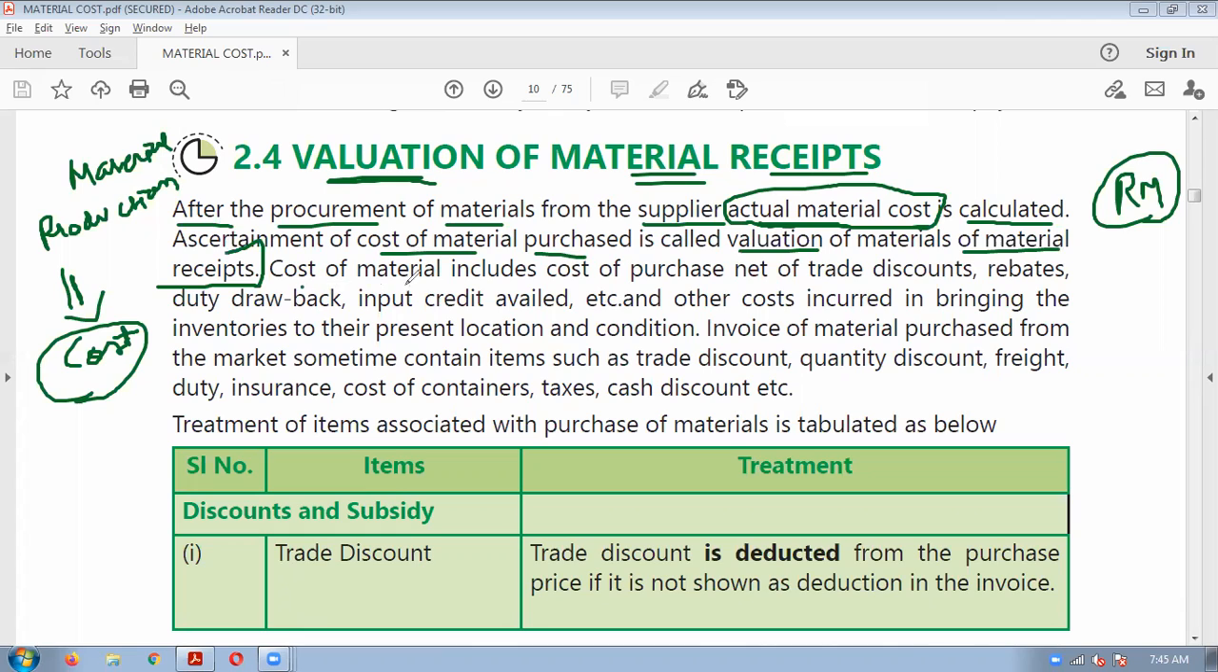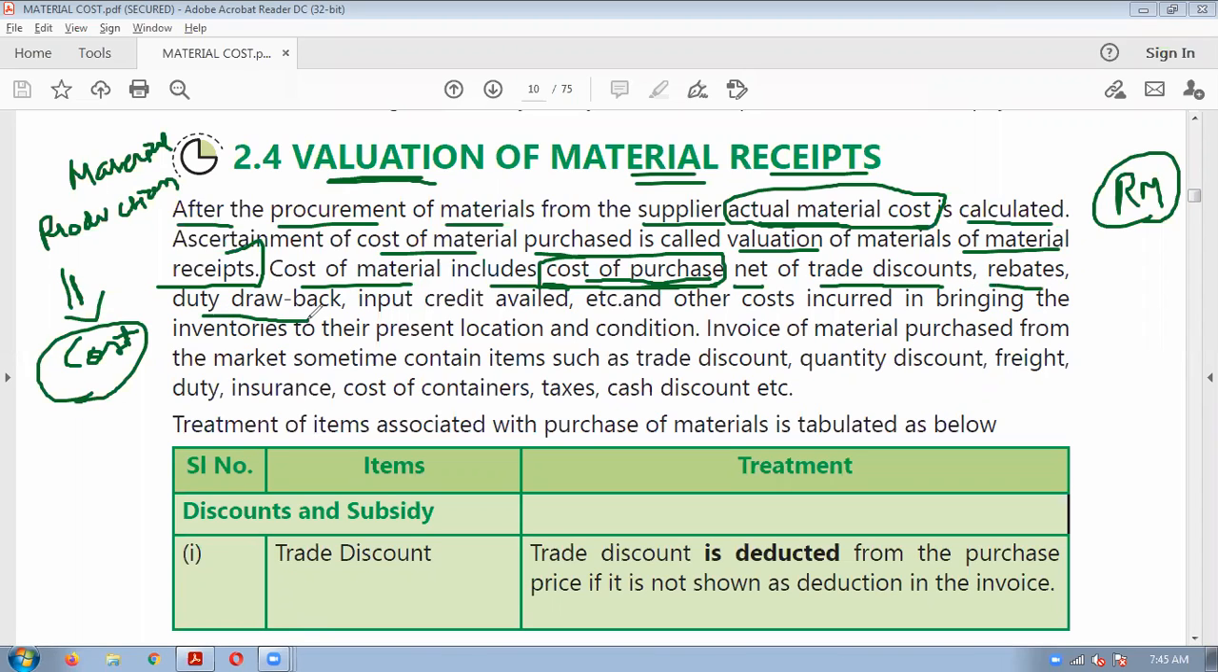Cost of material includes cost of purchase. Obviously, when you purchase the material, you will pay some price, no? So you can term it as cost of purchase. So material cost will include what? Cost of purchase. Then less trade discounts. So if you are receiving any discounts, rebates,